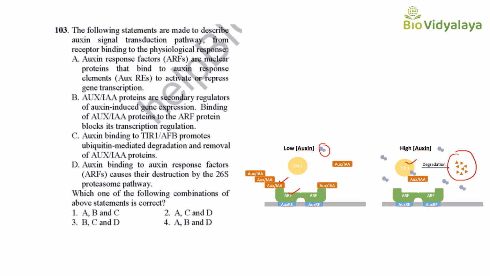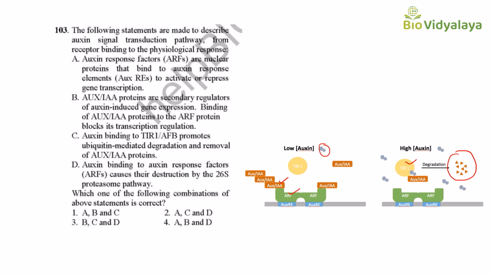So at low auxin concentration there is no transcription, but at higher auxin concentration there is transcription of auxin-regulated genes. Okay, so let's see the statements.